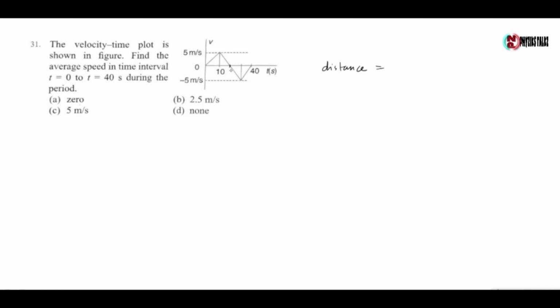Here this time is 20 seconds. Now the area of this part is half into 20 into 5, plus the area of this part is equal to mod of half into 20 into minus 5. So it gives 50 plus 50 equals 100 meter.